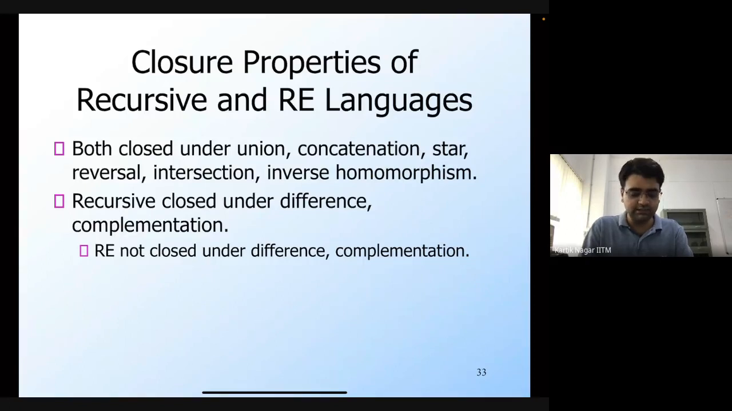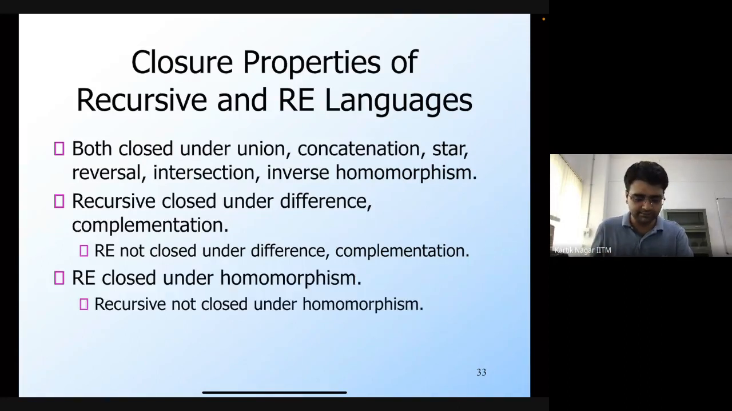What does this mean? This means that if you have a recursively enumerable language and take its complement, then it need not necessarily be recursively enumerable. That's actually one way of having a language which is not recursively enumerable, which doesn't have any Turing machine which defines it. Similarly, if you have two recursively enumerable languages and take the difference, it need not be recursively enumerable. On the other hand, recursively enumerable languages are closed under homomorphism, but recursive languages are not closed under homomorphism.